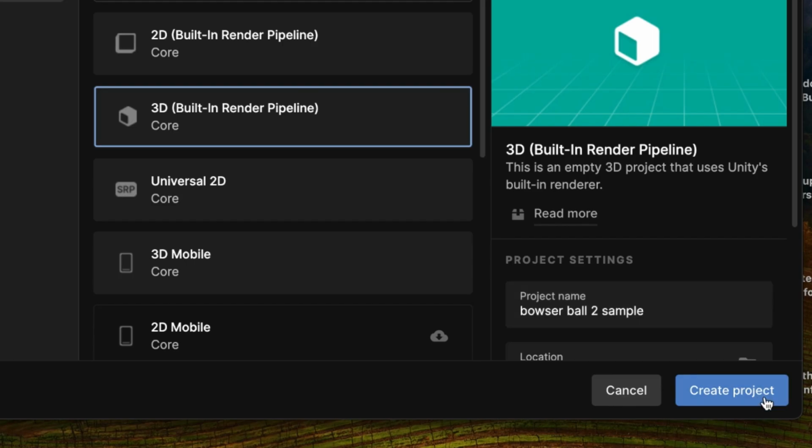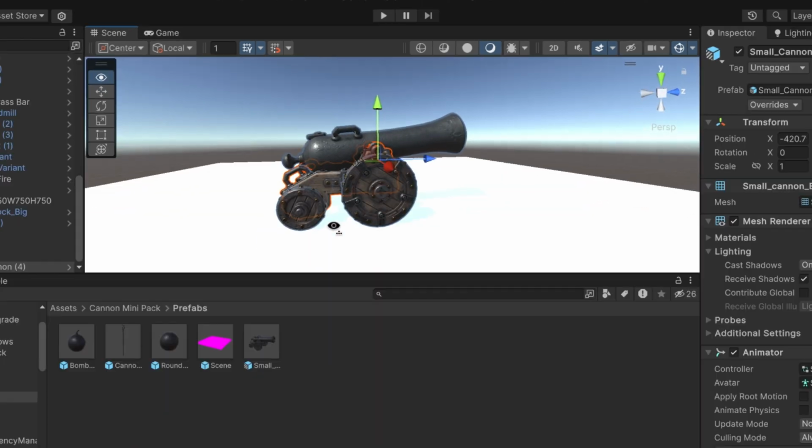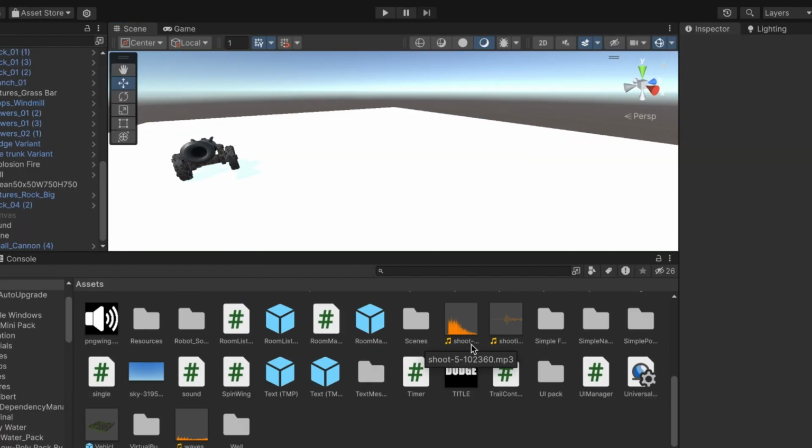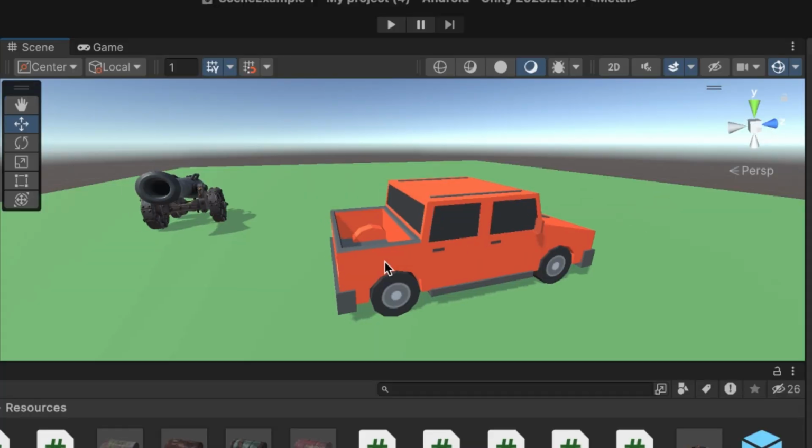So here's what I was thinking. First off, we need to change it from 2D to 3D. Next, we need to replace Bowser with a cannon. I feel like that's more of a modern touch to it. Next up, we need to change Mario to something less copyrighted. So let's go with a car.